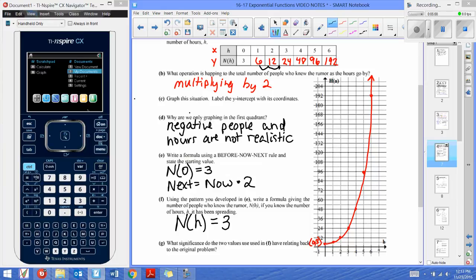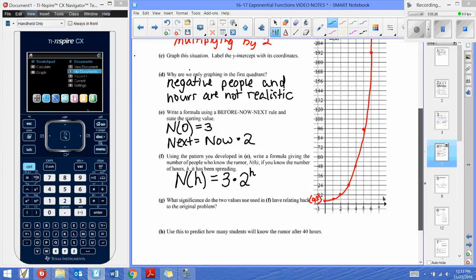And every single hour we're multiplying by 2 over and over and over again. So how do we show times 2 over and over again? Well, that would be 2 to the variable power, because h would depend on the number of hours that went by. So we would multiply by 2 5 times if 5 hours went by.